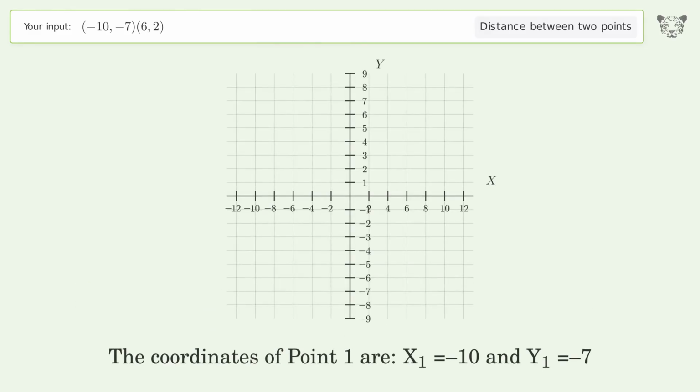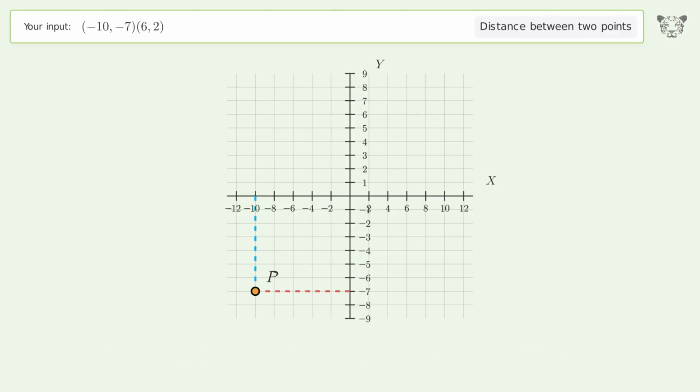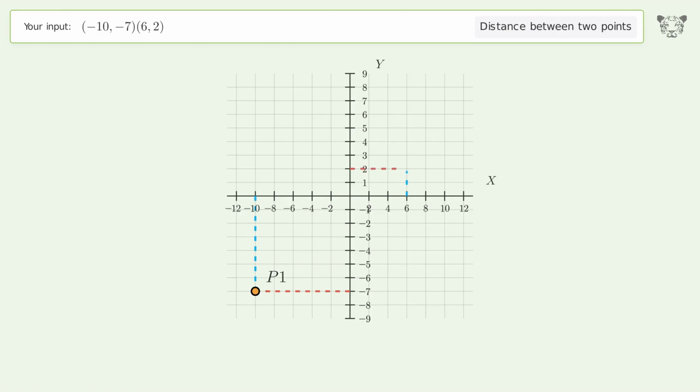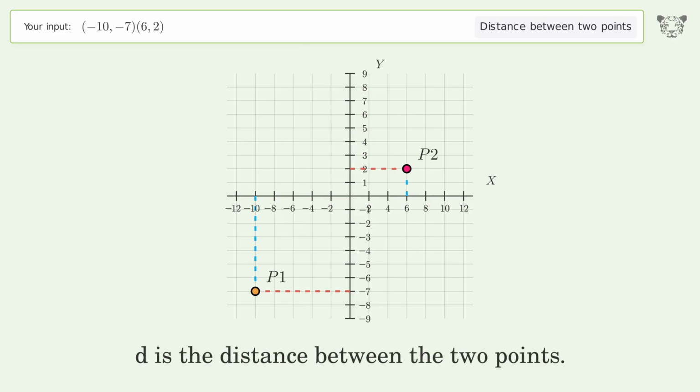The coordinates of point 1 are x1 equals -10 and y1 equals -7. The coordinates of point 2 are x2 equals 6 and y2 equals 2. D is the distance between the 2 points.